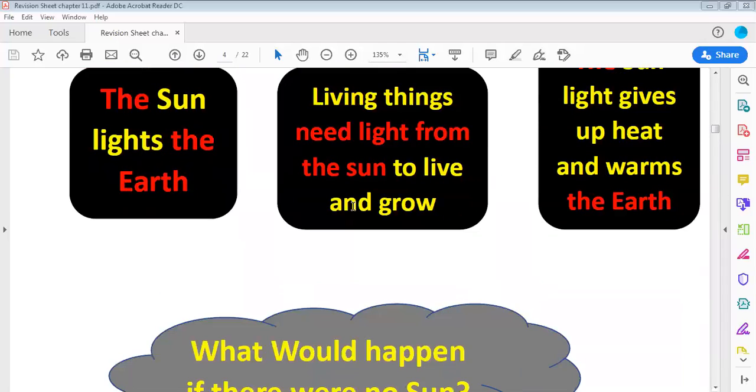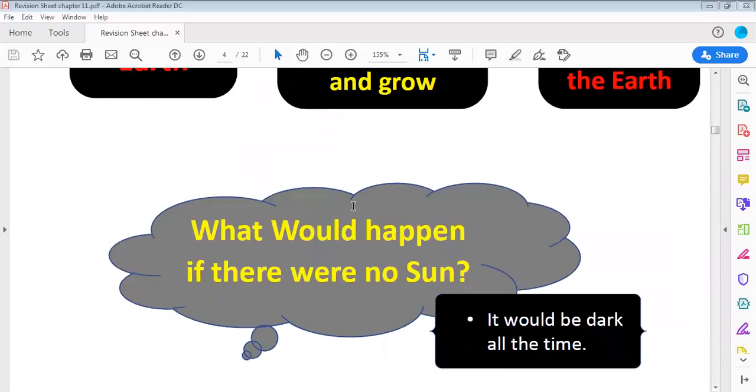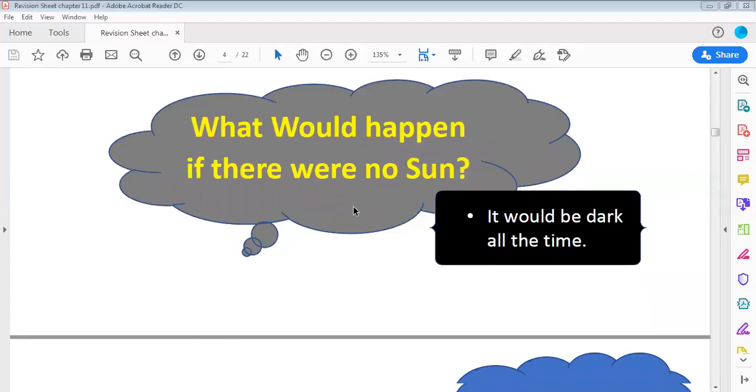So if there is no sun, what would happen? It would be dark all the time, the weather would be very, very cold, and we couldn't live.